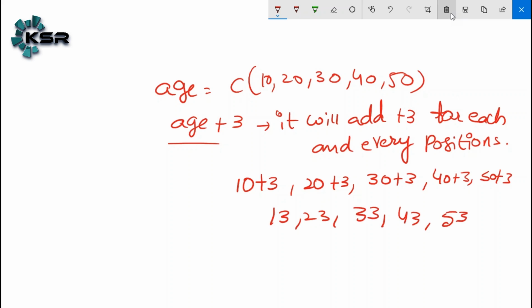Can we subtract, age minus 5? Yes, age minus 5 also works. Age divided by 10 also works. Age into 5 also works. Every operation it performs. Why I explain this, I will explain the reason. Okay, is it clear? Any questions?